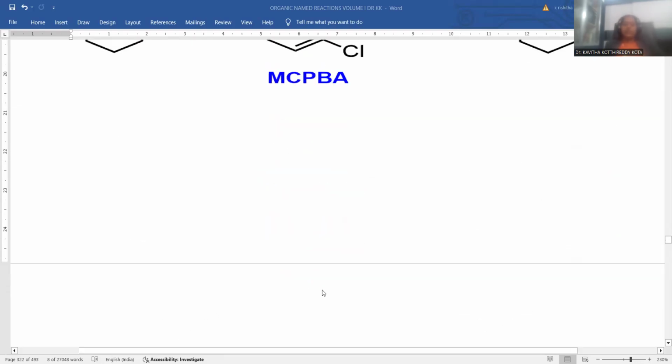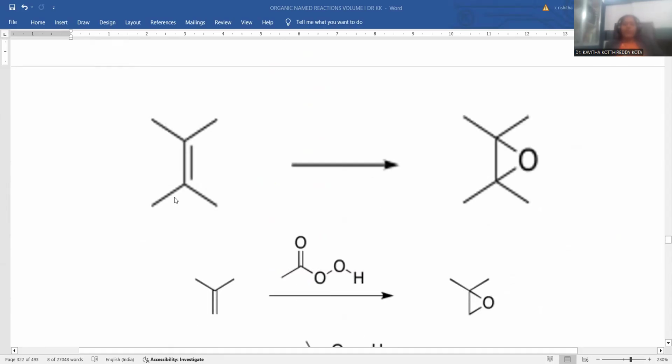This is another example pertaining to epoxidation. The simple orientation is provided when you take a double bond between carbon atoms, like 2,3-dimethyl-2-butene. The exact IUPAC name has a methyl at the second position and a methyl at the third position. 2,3-dimethylbutene could be the starting material, treated with metachloroperbenzoic acid.